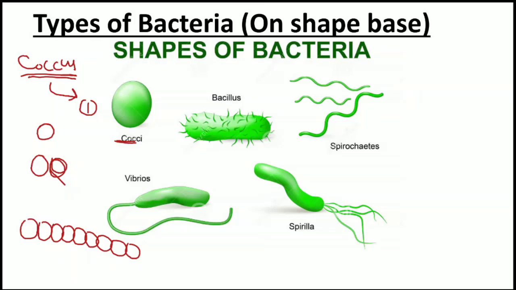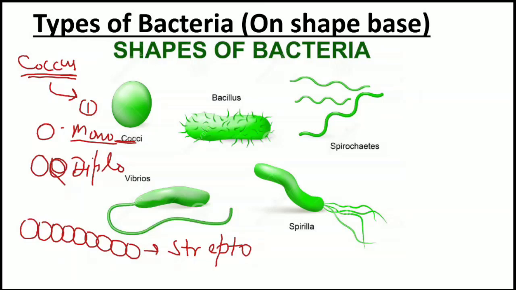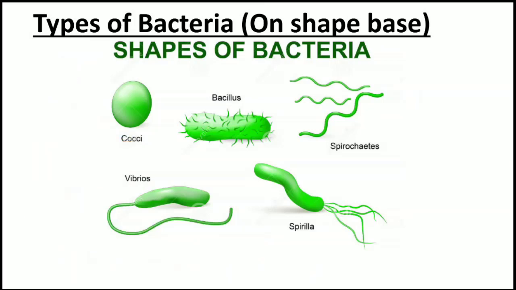The coccus bacteria can further be divided into Monococcus, Diplococcus, and here Streptococcus. So that is round shape bacteria, coccus bacteria. Then the second type of bacteria are rod shape bacteria, known as bacillus bacteria.